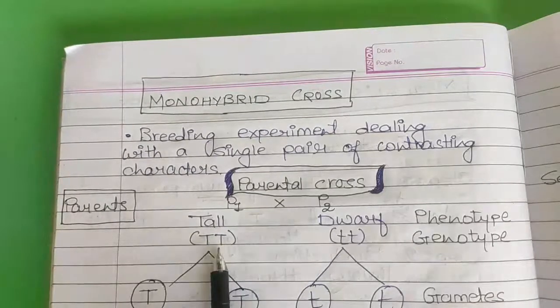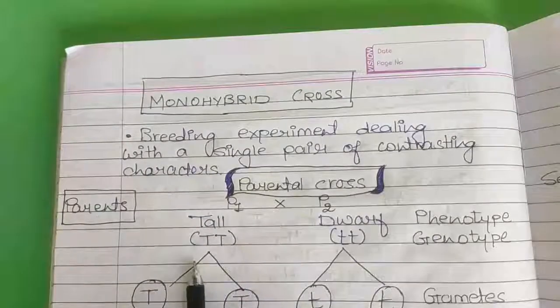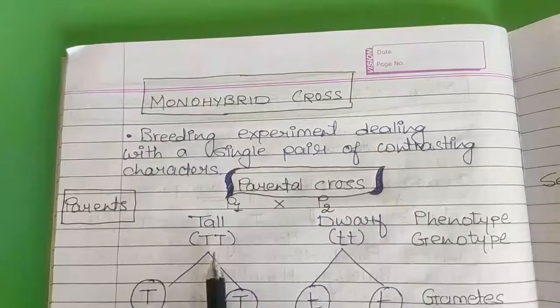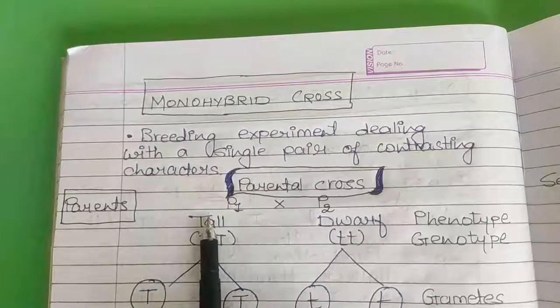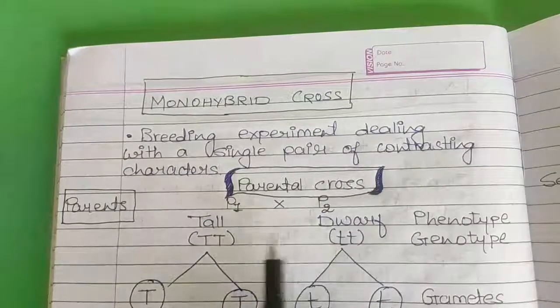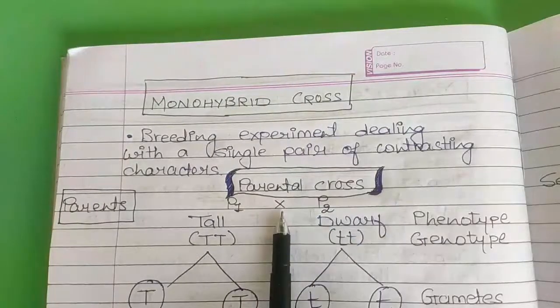So when the homozygous condition is there for any particular trait or factor, then it is said to be pure. So he selected pure tall as well as pure dwarf plants, and then he did a cross amongst them. We know how exactly he did the cross, right?